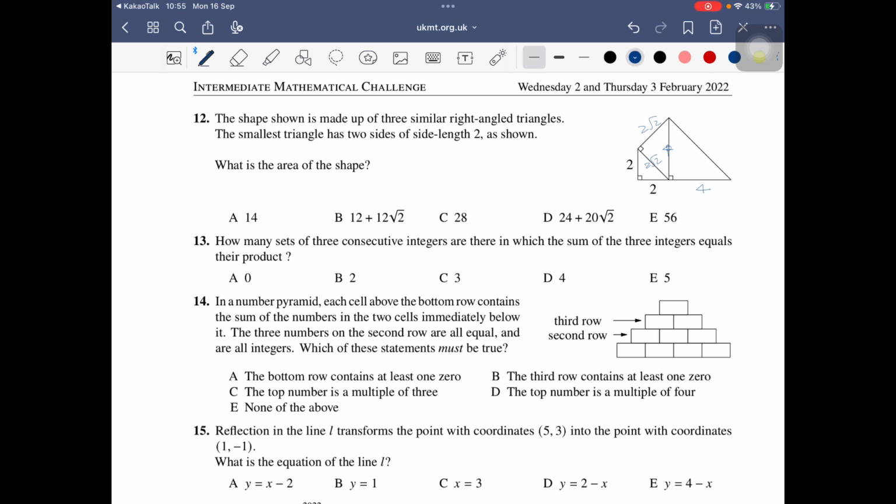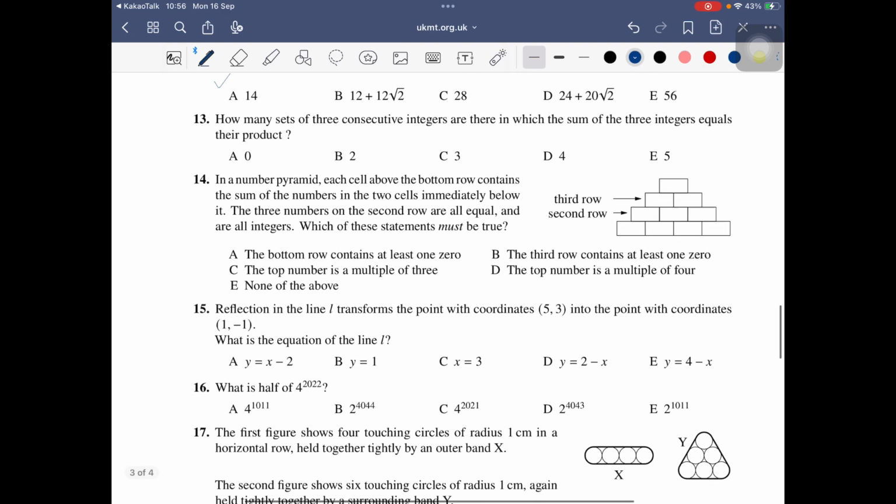Then we don't need to go for the square root of 2 because the question is asking about the area only. So this area is 2. And this is the second one, 4. The last one, 8. So together, 14.